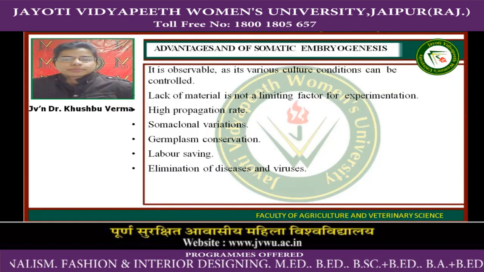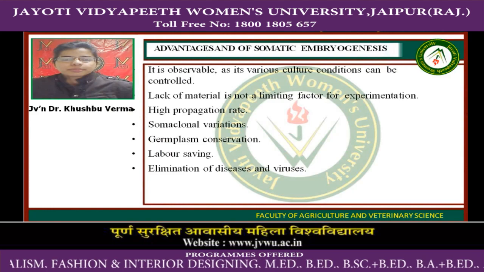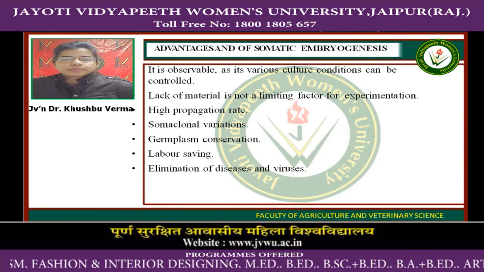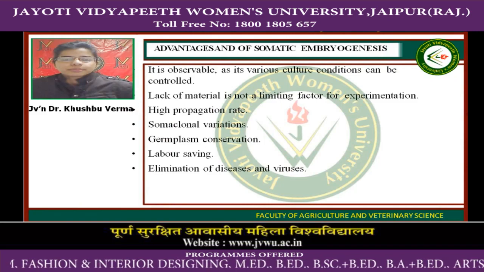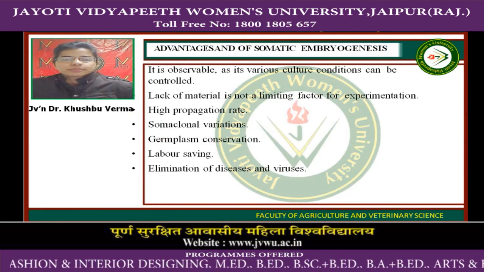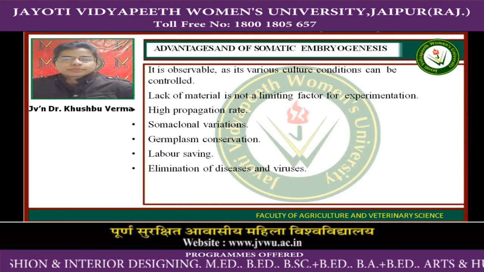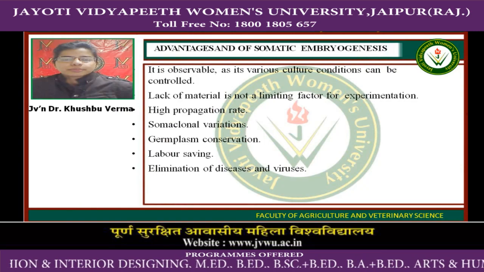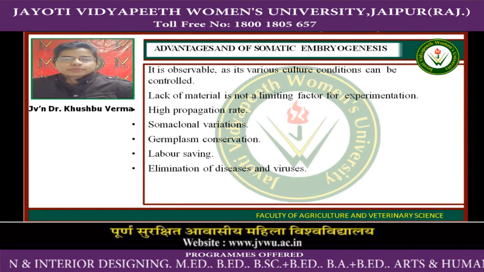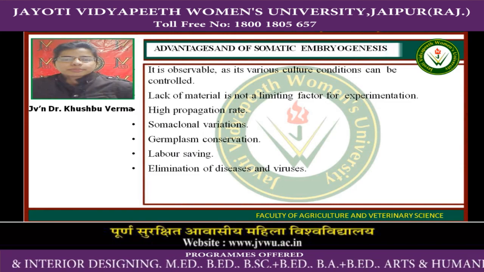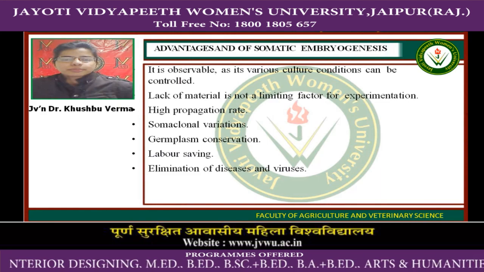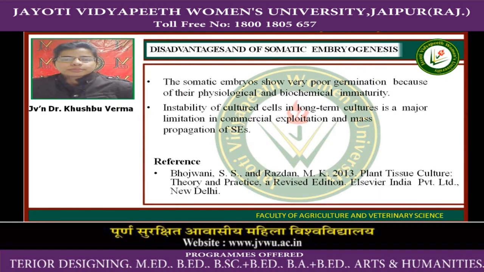Now come to the advantages of somatic embryogenesis. It is observable as its various culture conditions can be controlled. Lack of material is not a limiting factor for experimentation. High propagation rate, and somaclonal variation will be present in somatic embryogenesis. Germplasm conservation is the major key factor of somatic embryogenesis. Labor saving, because it will not take more labor effort, and elimination of diseases and viruses. So we can make disease and virus free plants.